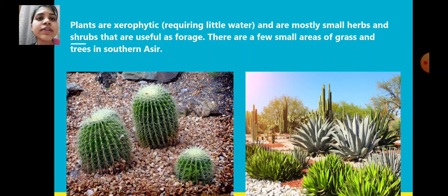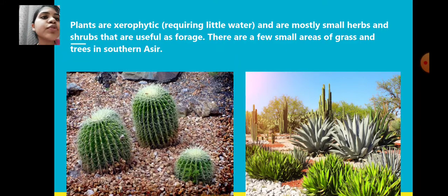Plants are xerophytic. What are xerophyte plants? Plants which require little water to survive, because mostly there is very little water there, few lakes and rivers, and little rainfall. So the plants are mostly xerophytic, which do not need a lot of water to survive, and are mostly small herbs and shrubs that are useful as forage.